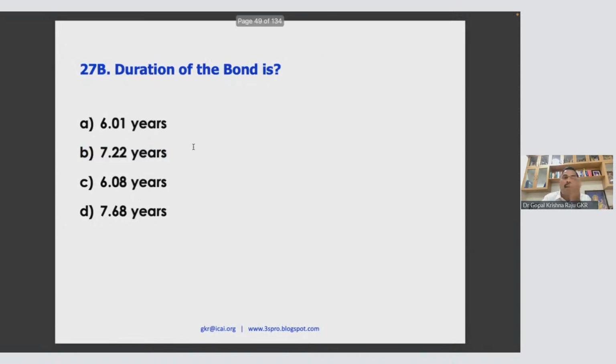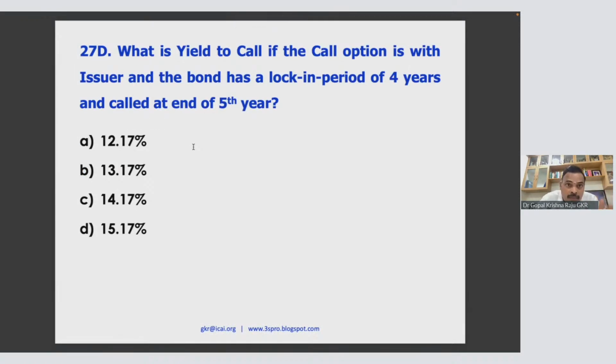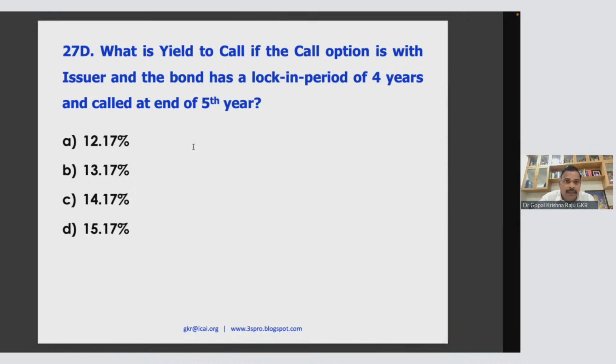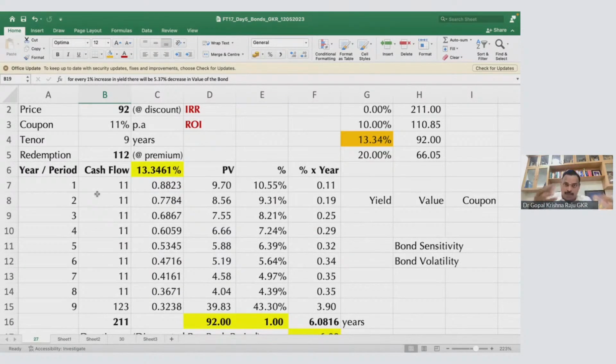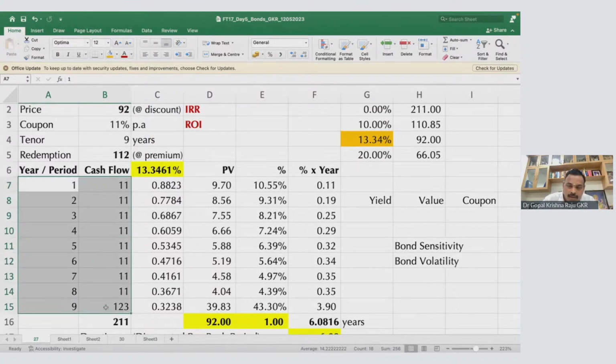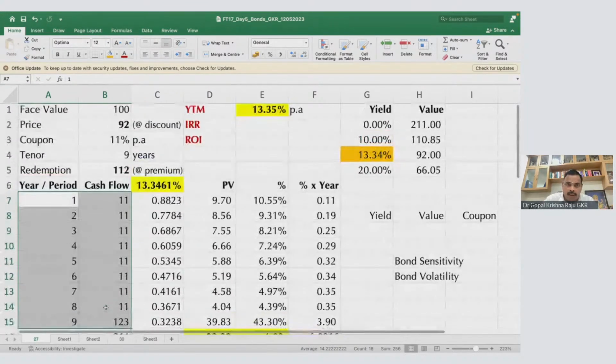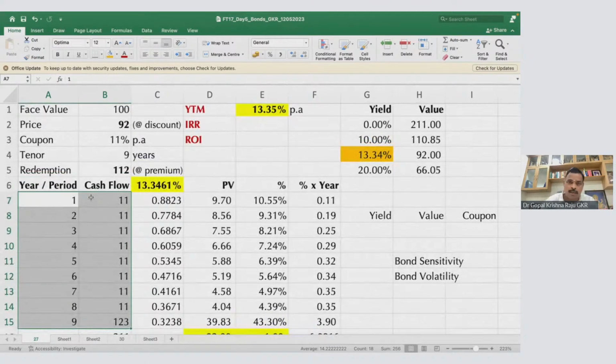Good. Now yield to call. Very important. What is yield to call? See, we have this option. Yesterday's topic I'm going to integrate with today's topic. Please look at the concept here. I have issued a bond. I have taken money and I'm going to use that money for my business. And I have assured that in the 9th year I will repay the bond.